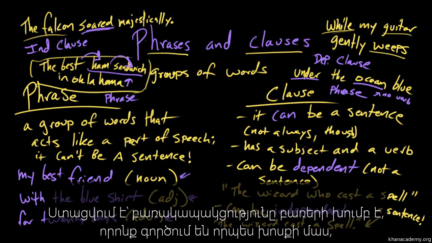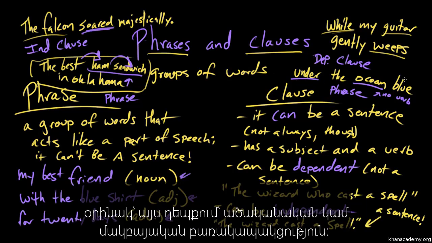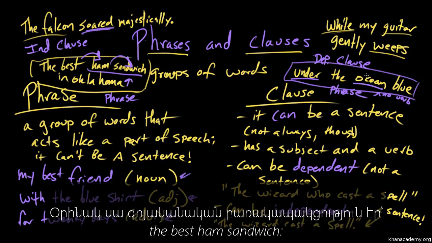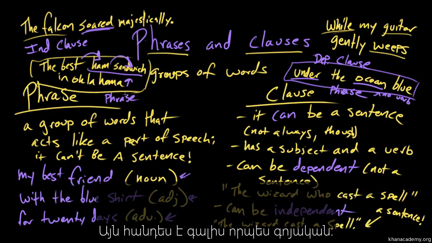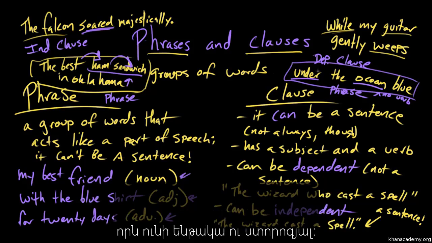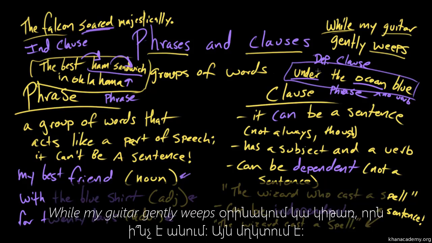So, phrases are groups of words that act like parts of speech. So this one, for example, is an adjectival or adverbial phrase. We don't know because we don't know what it's modifying. And this one is a noun phrase, the best ham sandwich in Oklahoma. It's behaving like a noun. And clauses are groups of phrases that have a subject and a verb. So, while my guitar gently weeps, there's a guitar.